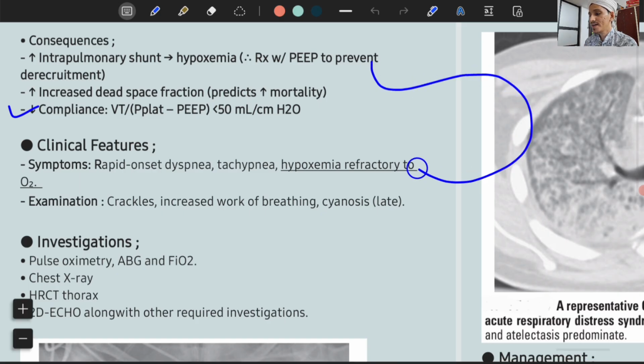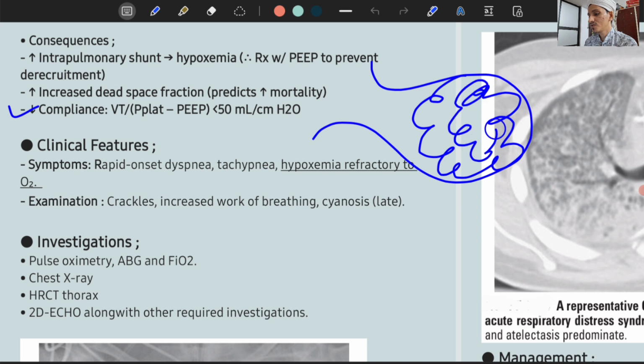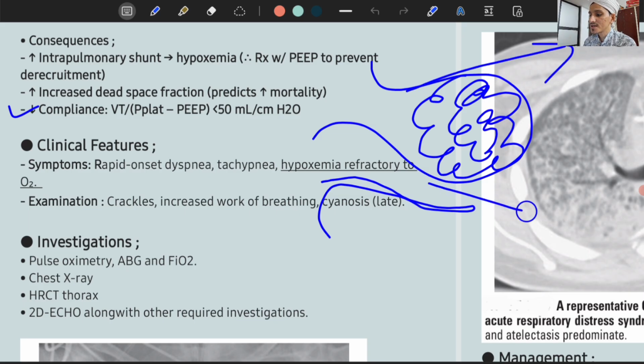It is already inflated by fluid, or there is no surfactant and alveoli are collapsed. So this will reduce the compliance, the stretchability of the alveoli. So there will be shunt and decreased compliance of the alveoli.